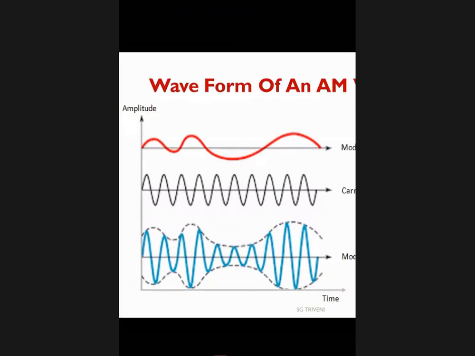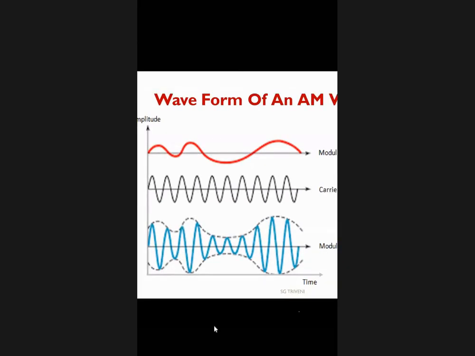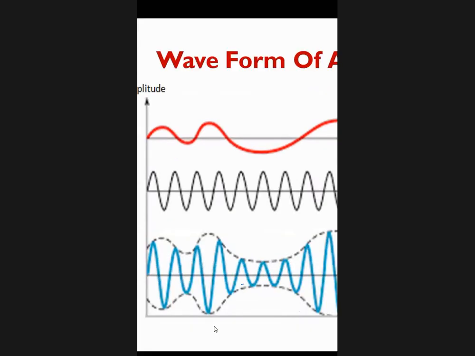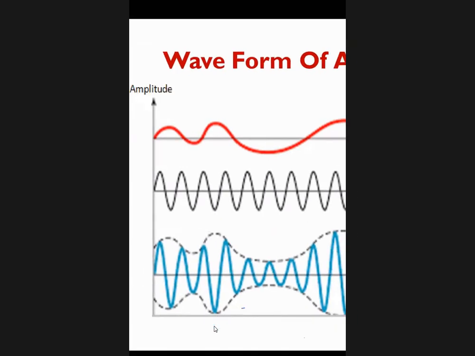Now, look at the slide. The first one, which is in the red color, is the message signal. Okay, it will not be in perfect cycles. Why? Because of the information, the signal strength will be varied, and the signal time period will be varied. Okay, it is very clear in the waveform. Look at here. At this point, as the signal varies,